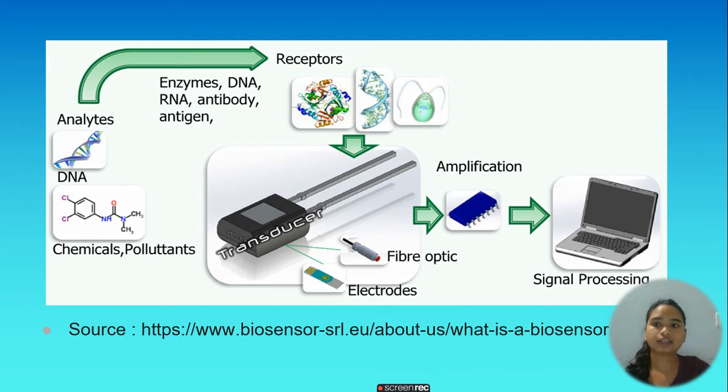Here is another diagrammatic representation where we have the analyte with the help of enzymes, DNA, RNA, antibody and antigen. It passes through a receptor. This receptor passes to a transducer. Then this transducer goes to amplification, and from this amplification the final step is our signal processing.